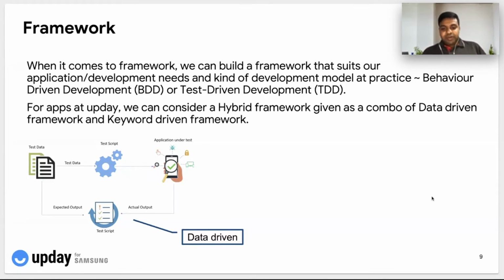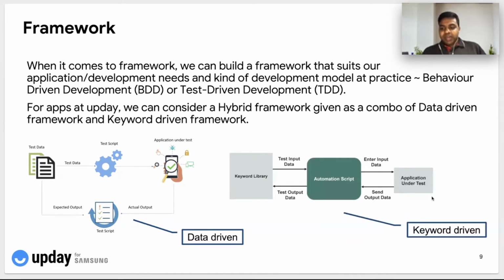This kind of data-driven framework helps us in identifying the boundary values of an application which is dealing with a lot of data. Let's say we have a transaction processing engine, which deals with a lot of data, be it customer data or payment data, etc. In this kind of scenario, the data-driven framework will really help to handle different boundary values and see where the application is failing, unable to handle data which is valid.